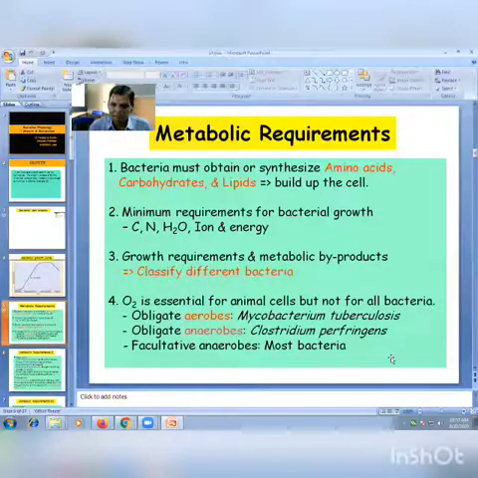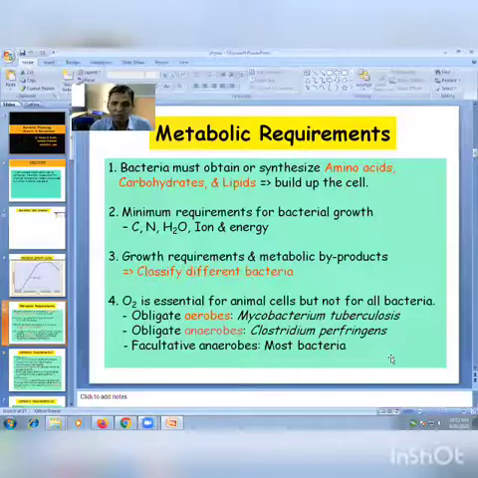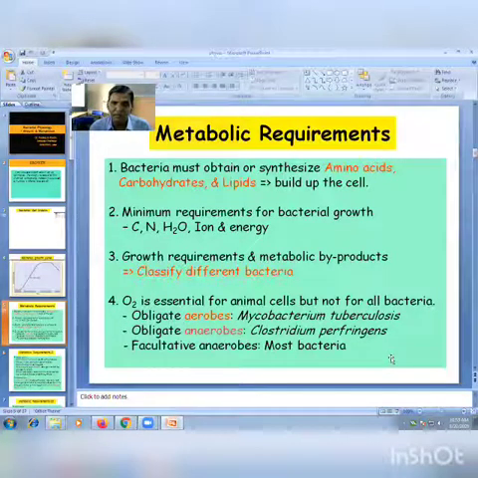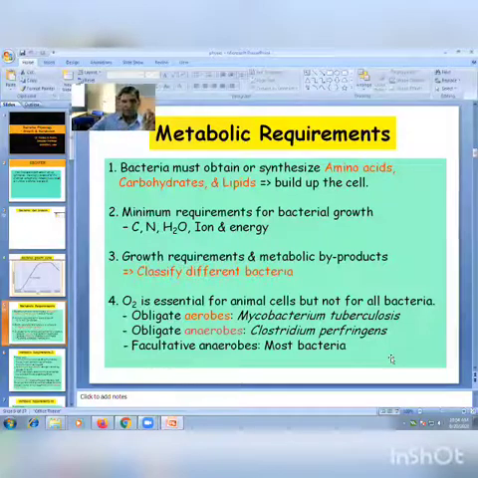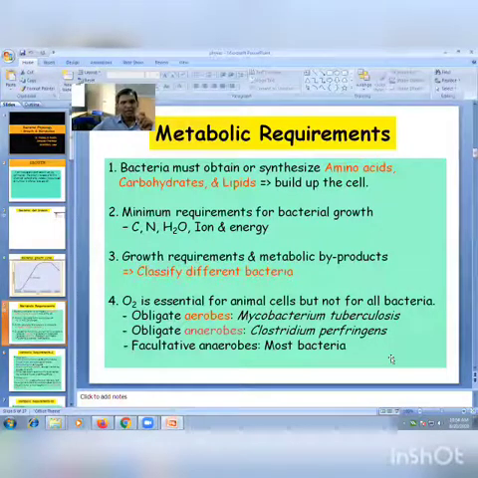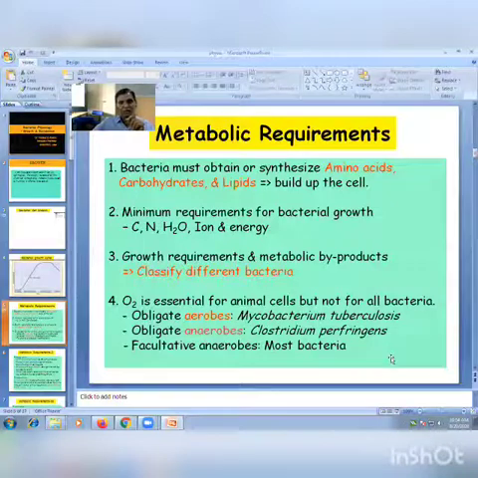Now, growth requirements and metabolic byproducts classify different bacteria. The first is the oxygen requirement. Bacteria also require oxygen for their growth. There are two types of bacteria. Those bacteria which require oxygen for their growth are called aerobic bacteria.